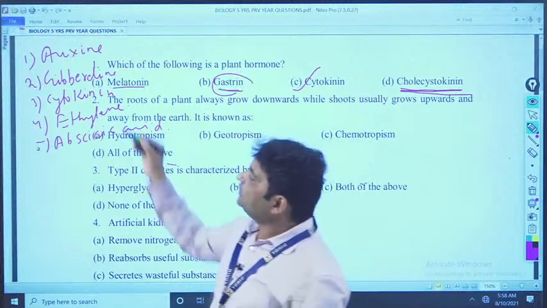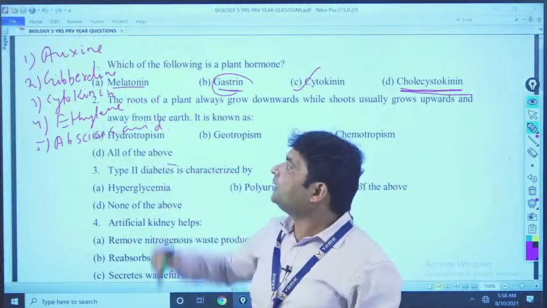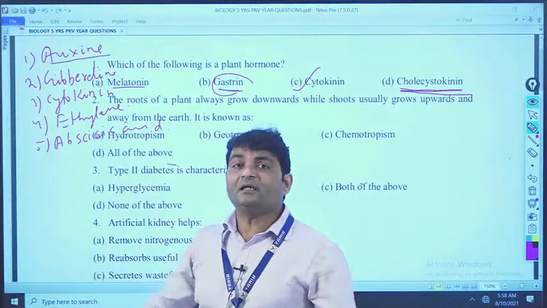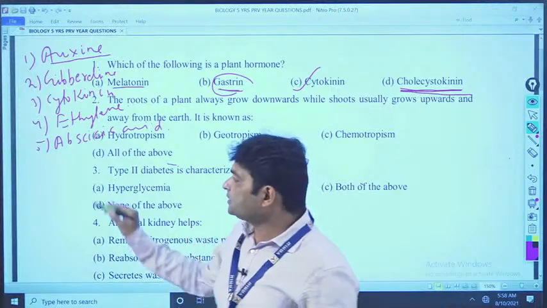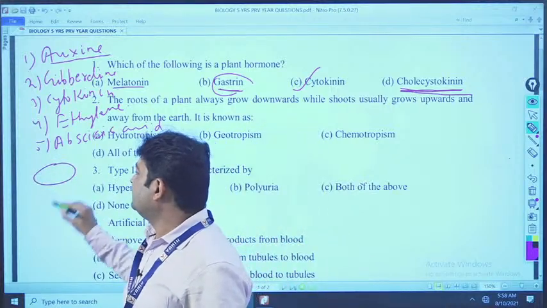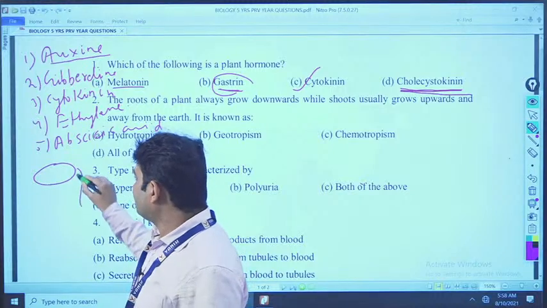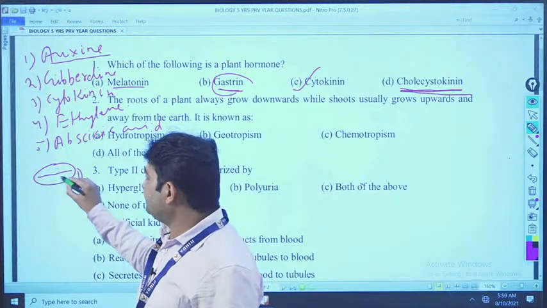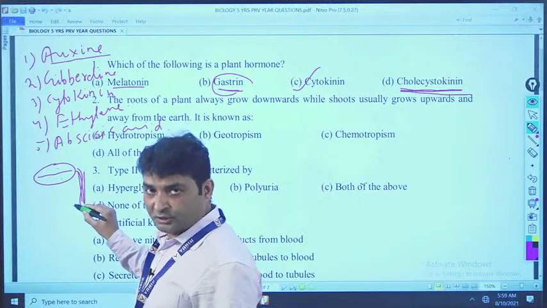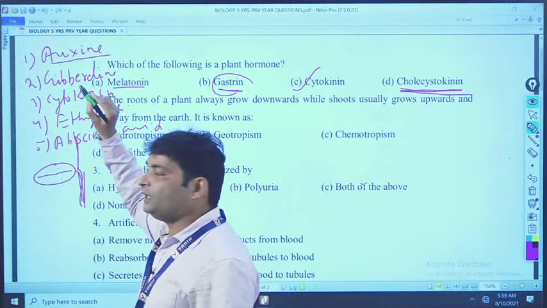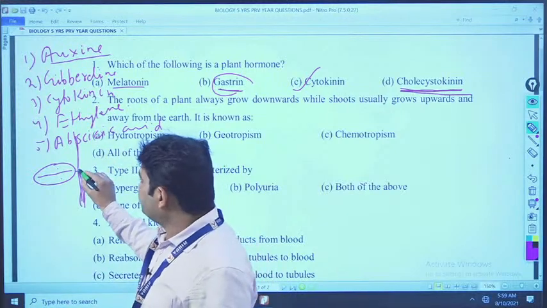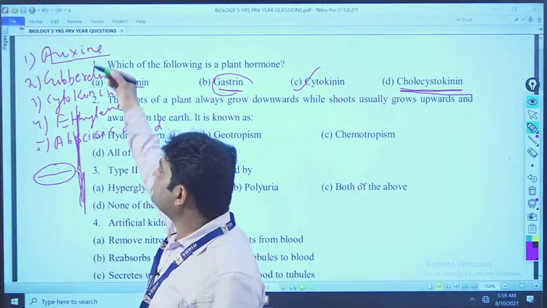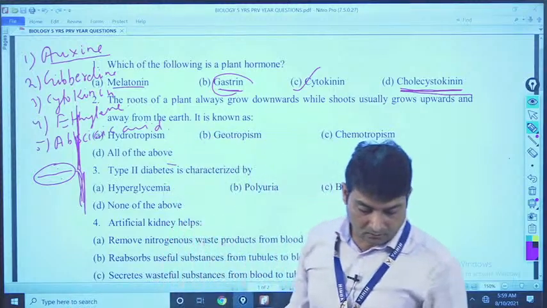Okay. Now, come to some functions of these hormones. Auxin. Auxin helps in apical growth of the plant. Apical growth means, suppose this is a seed and it germinates and forms the radicle. See, a seed has two parts, one is radicle, one is plumule. That radicle part extends to form what? Root system, and plumule extends to form what? Shoot system. And the growth is unidirectional, that is called apical growth. Which hormone is responsible? That is called auxin. Okay.